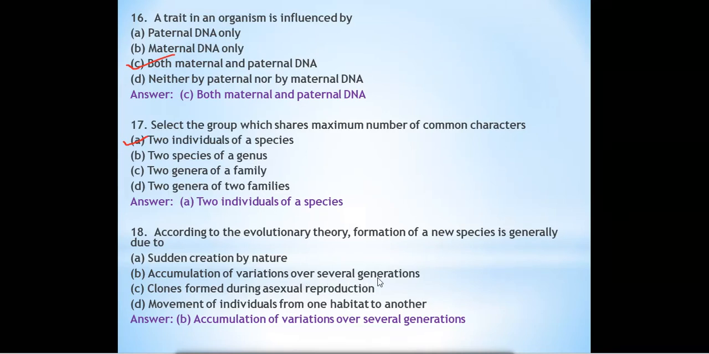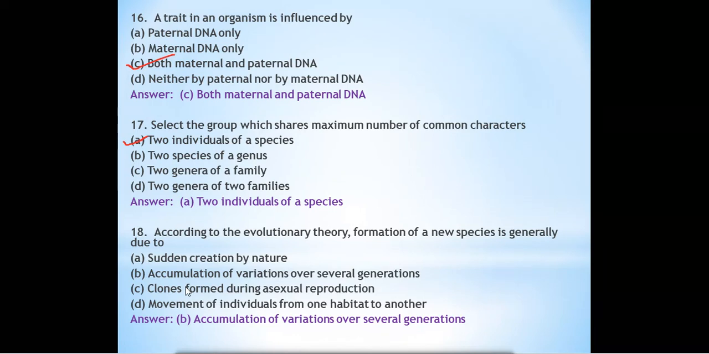Why is it so? Because new species are formed due to variation in DNA over several generations. How will new species be formed? When there are changes in the DNA, variation in the DNA, over several generations, then only new species will be formed. Asexual reproduction will not do this. In asexual reproduction, the variation will be less.